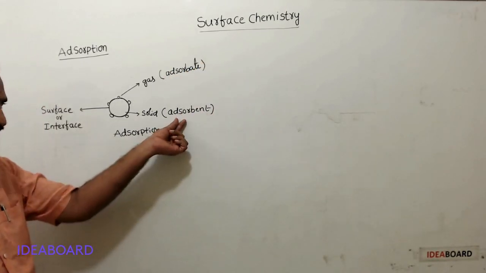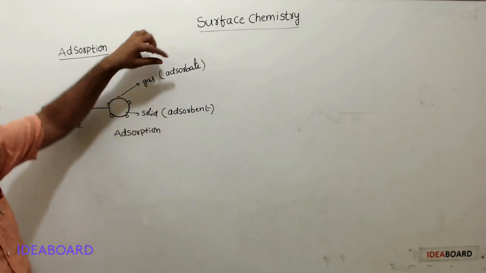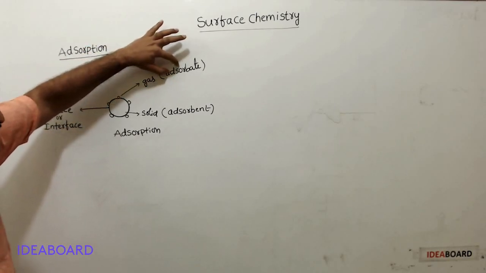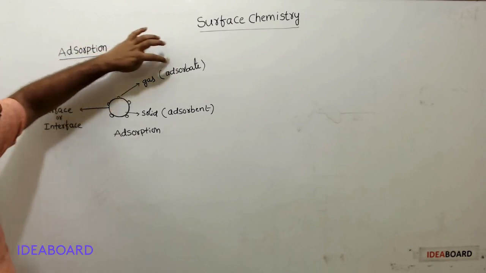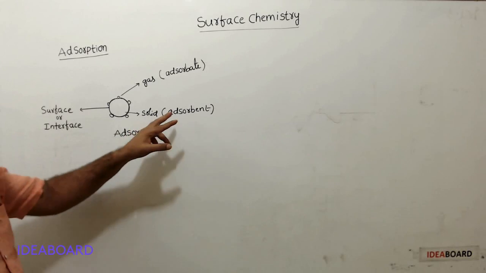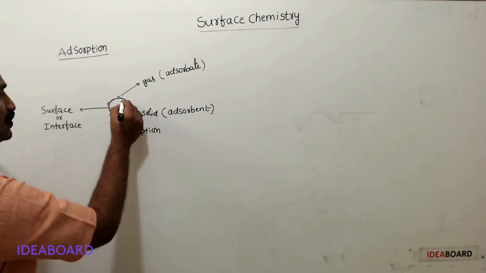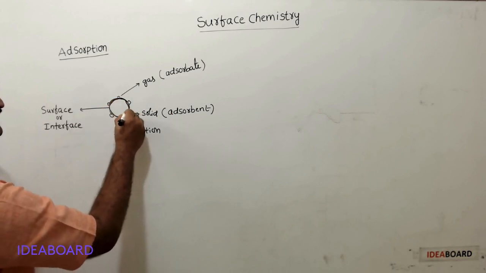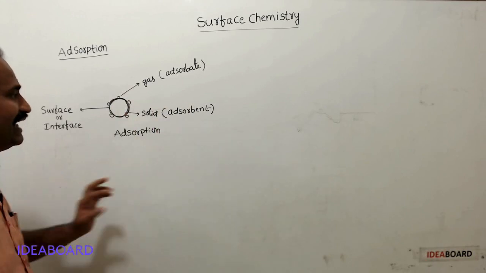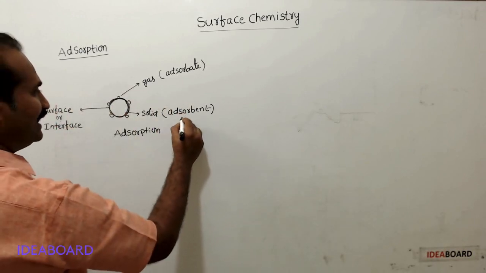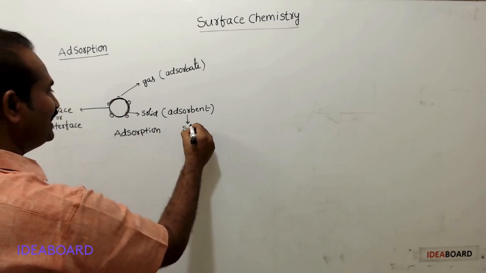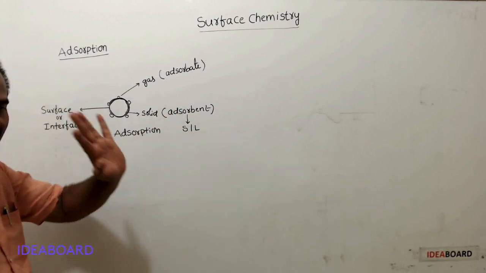What is adsorbent? What is adsorbate? We will see. Adsorbate is a substance that adsorbs at the surface. Substance on whose surface adsorption takes place is known as adsorbent. Usually, condensed phases like solids and liquids act as adsorbents.